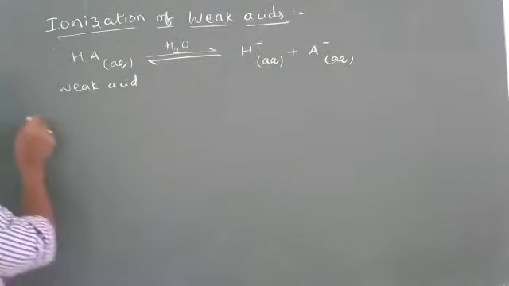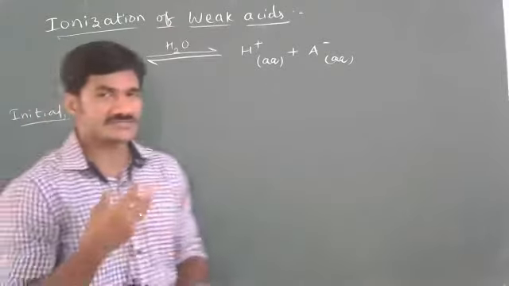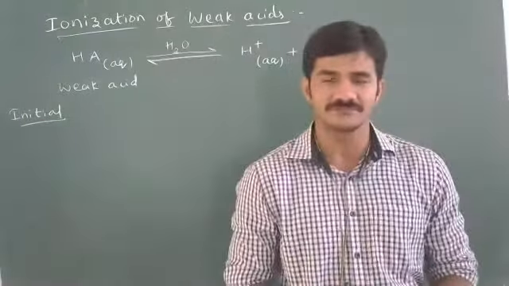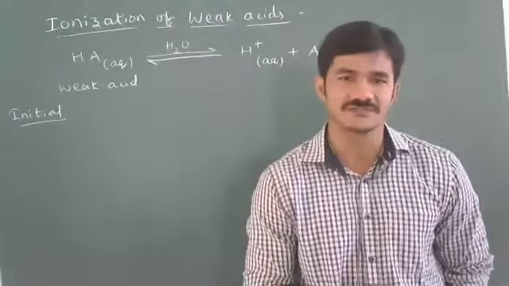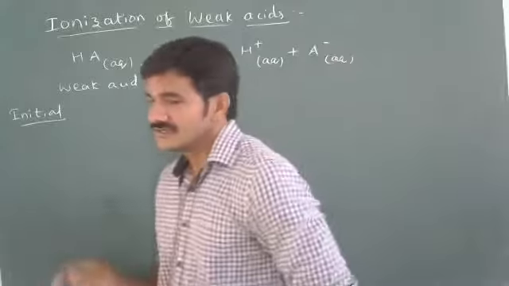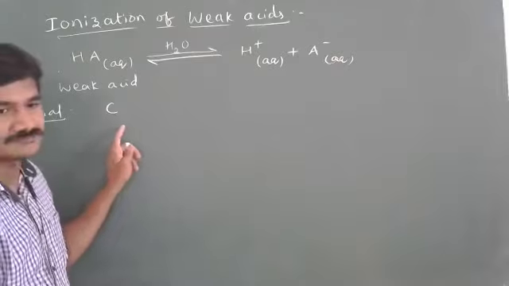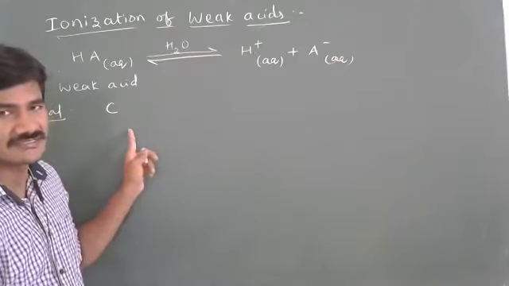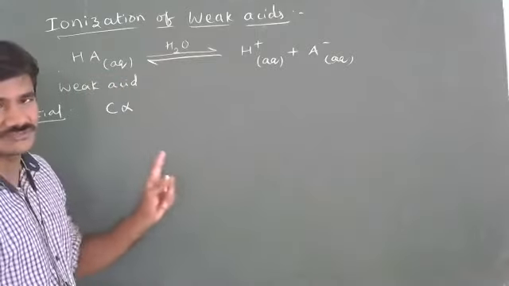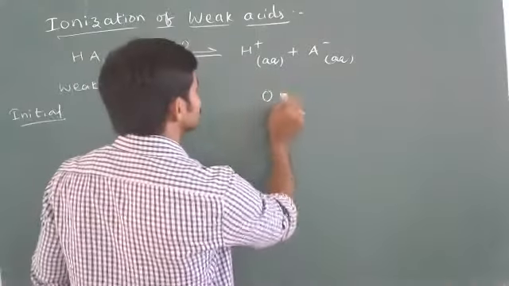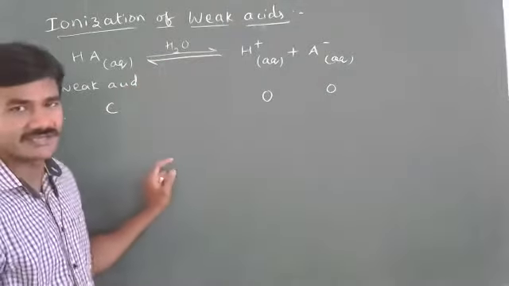Now we are going to find out how much the weak acids can undergo ionization, the percentage of dissociation or ionization of weak substances. That we learn from the formula. Here, initially, let us take the concentration of weak acid as C, which is in mole per liter. I will take C only. Alpha is the degree of dissociation. Alpha will come later at ionization.